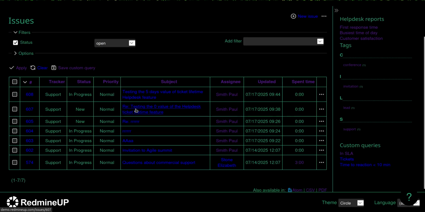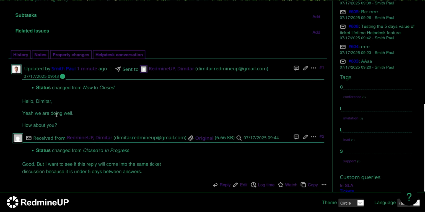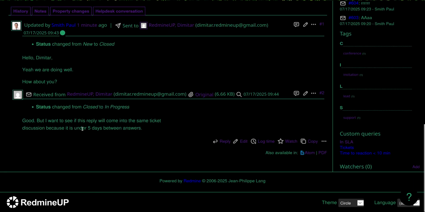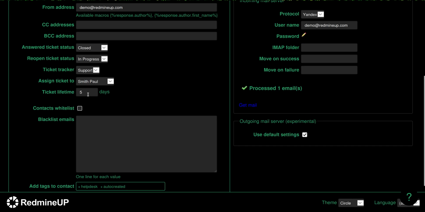Okay, so we see that here the status is in progress. This means it is not new. If it is new, then it is a new ticket. If it is in progress, then the reply was sent into the same ticket discussion. So let's open and see. Yeah, so here is the main request, the reply of the support agent, and the reply of the client. So the reply of the client has come into the very same ticket discussion. This is because the replies and the actions over this ticket happened within these 5 days. They are happening today.